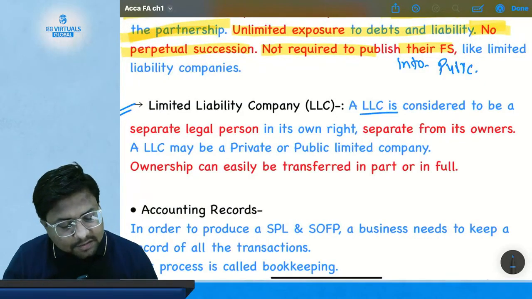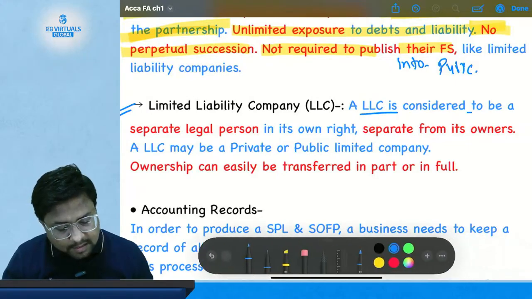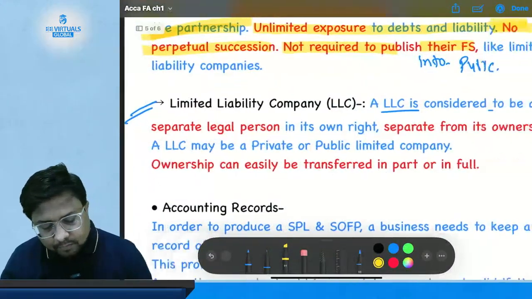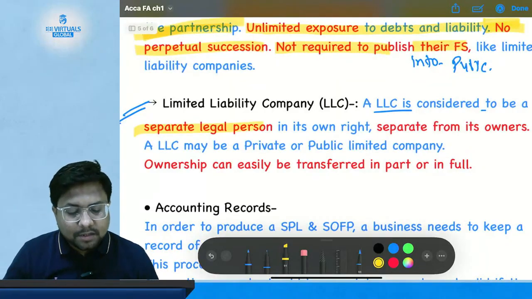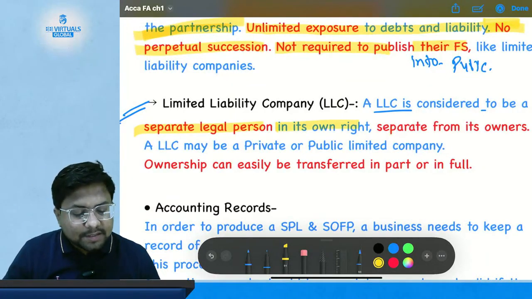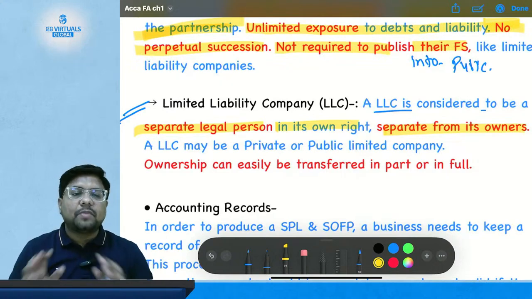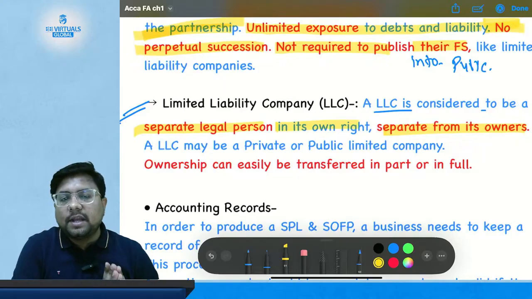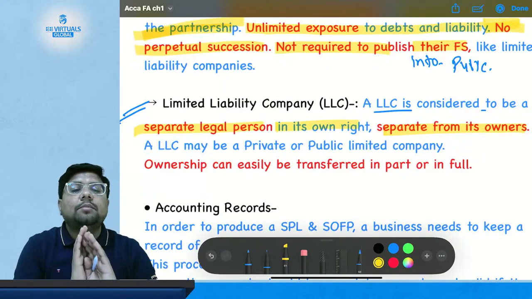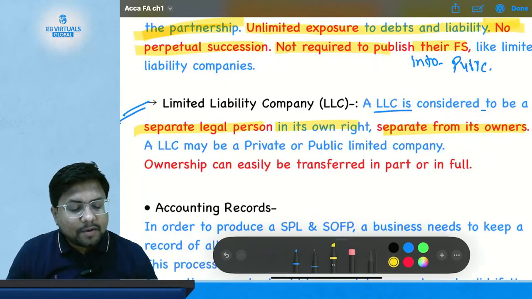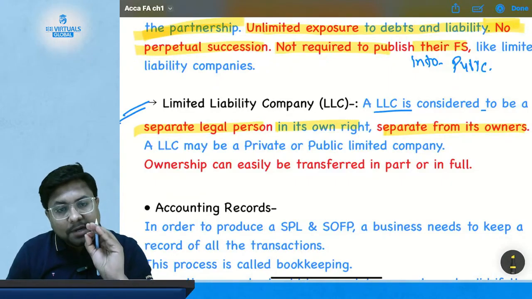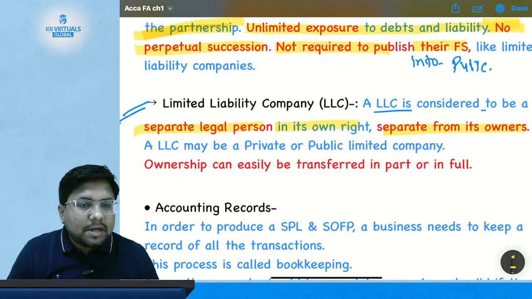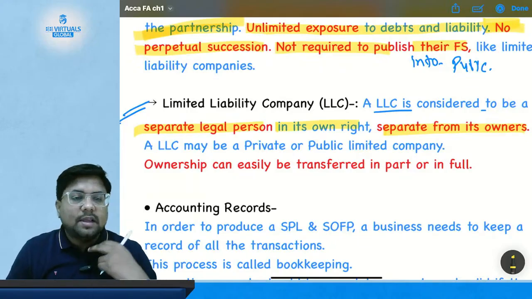An LLC, or limited liability company, is considered to be a separate legal person in its own right, separate from its owner. So I am different, I am another person, my company is to be treated as another person. We are not the same. We have a clear distinction between my asset and the company asset.